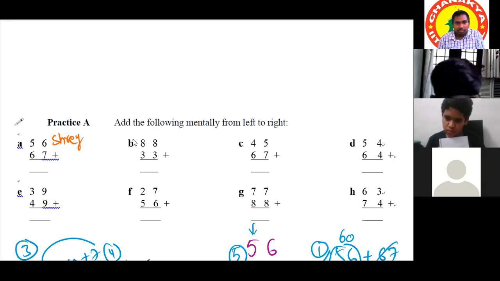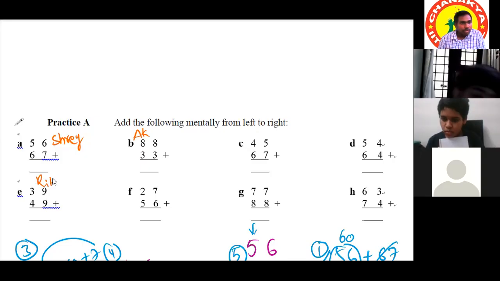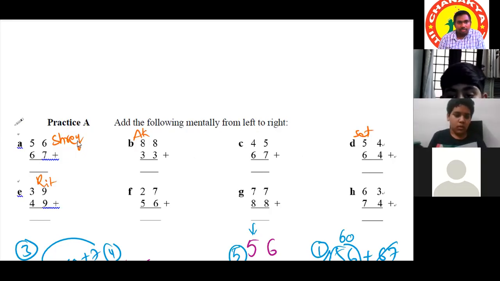B Akash. Sir, I'm doing the C, sir. No, E Ritvik. D Satvik. Sir, she is doing C, not A. Who? Shreyas is C. Yes, sir. Okay. Sorry.